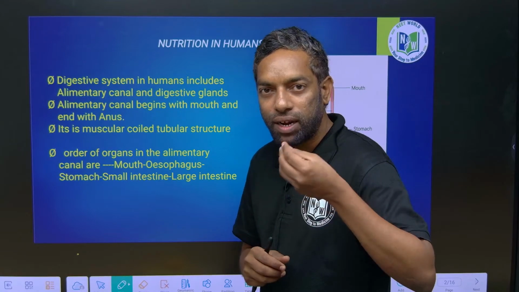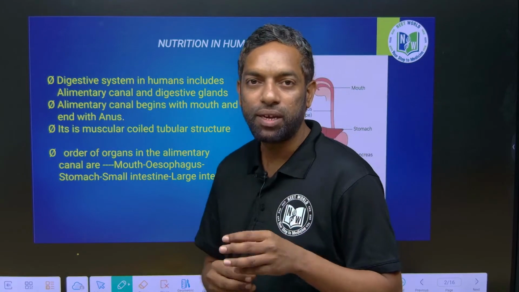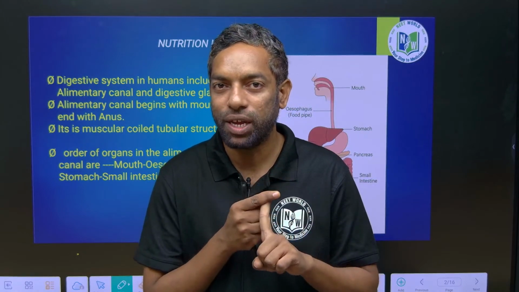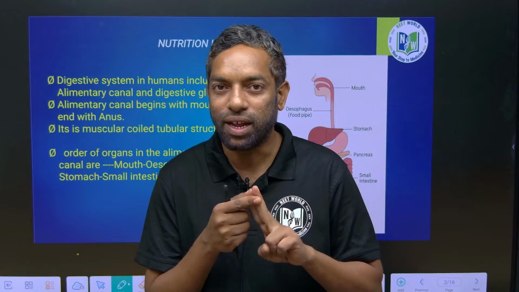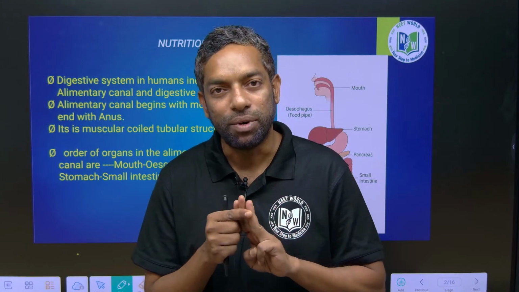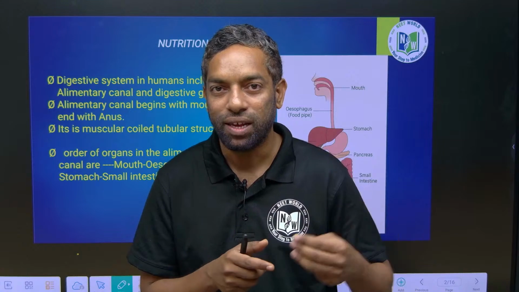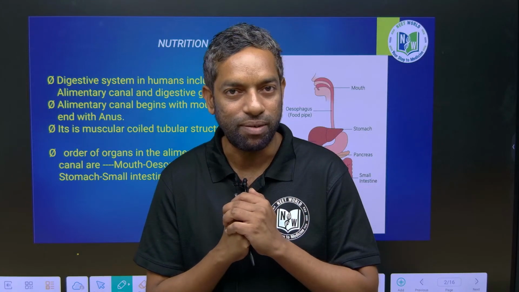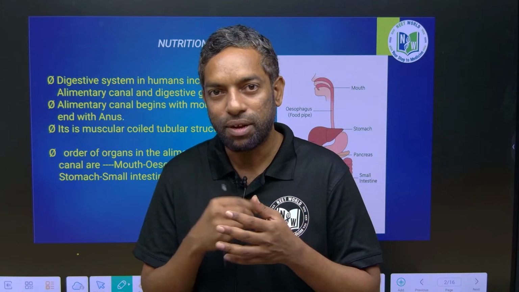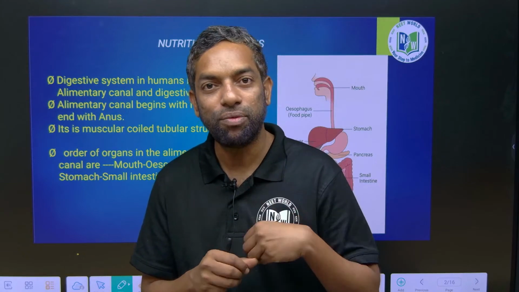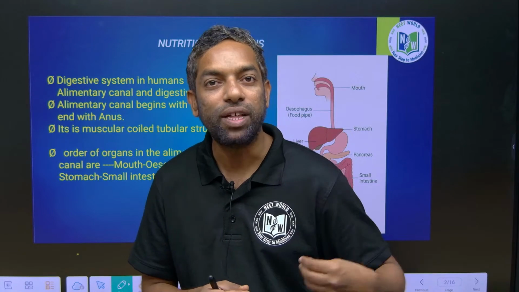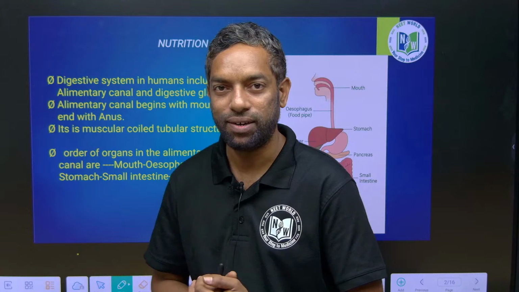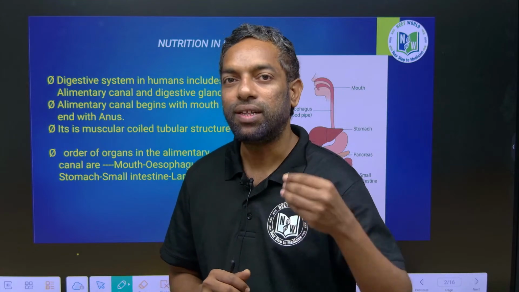We human beings have to eat different kinds of foods: carbohydrates, proteins like meat, lipids like fats, ghee and sweets, ice creams. We eat these through the mouth. Where do they move, where do they digest, how do they convert into energy? We are going to discuss that here in nutrition in the humans.